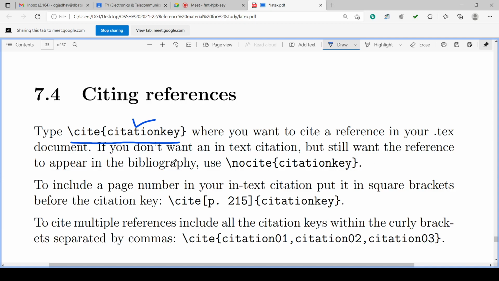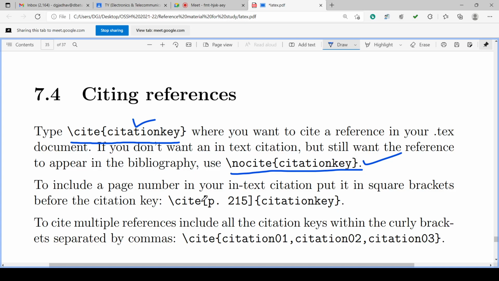In your .tex document, if you don't want an in-text citation but still want the reference to appear in the bibliography, use nocite. So you are not citing, but we require it in the list of references. We write backslash nocite citation key, nocite instead of cite.